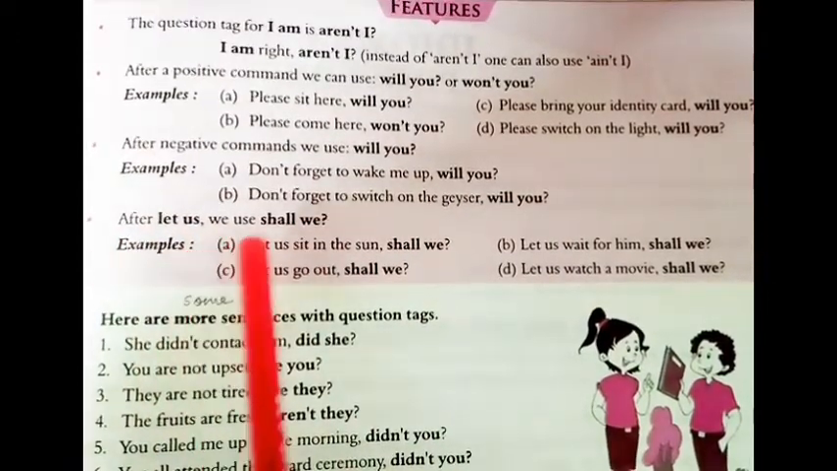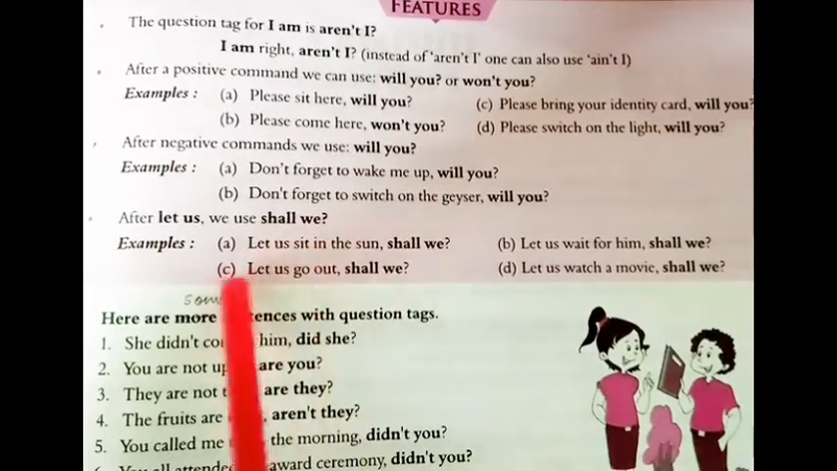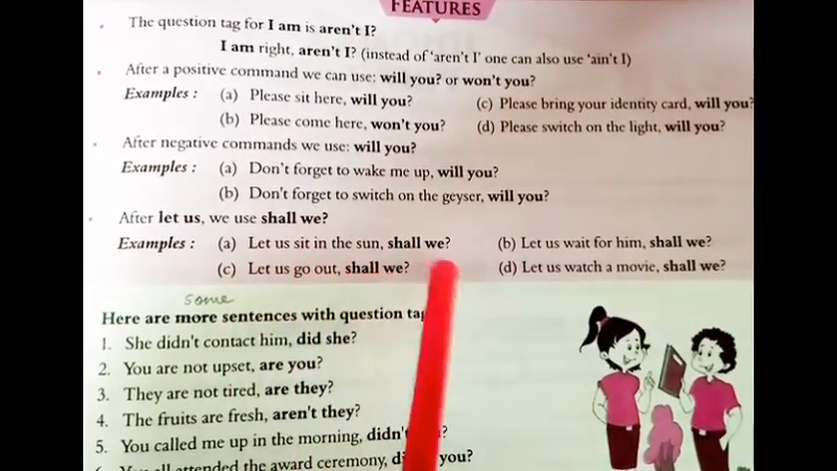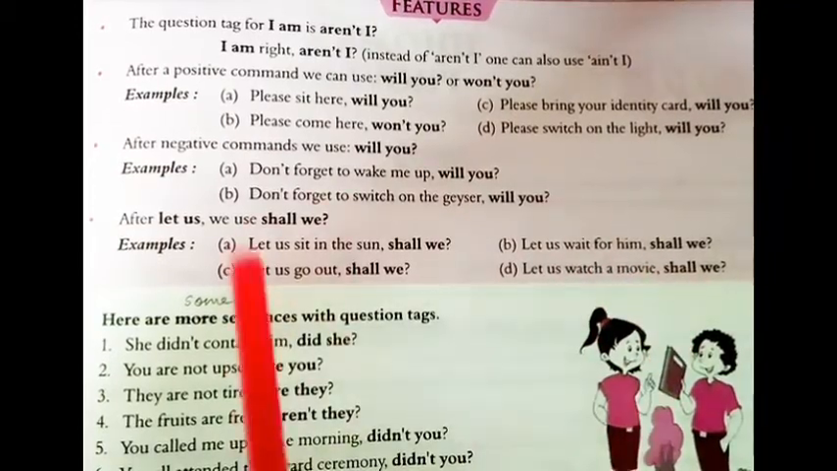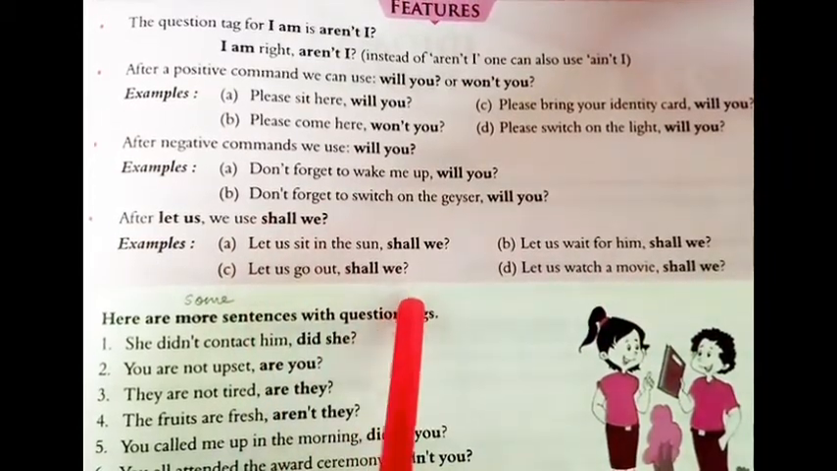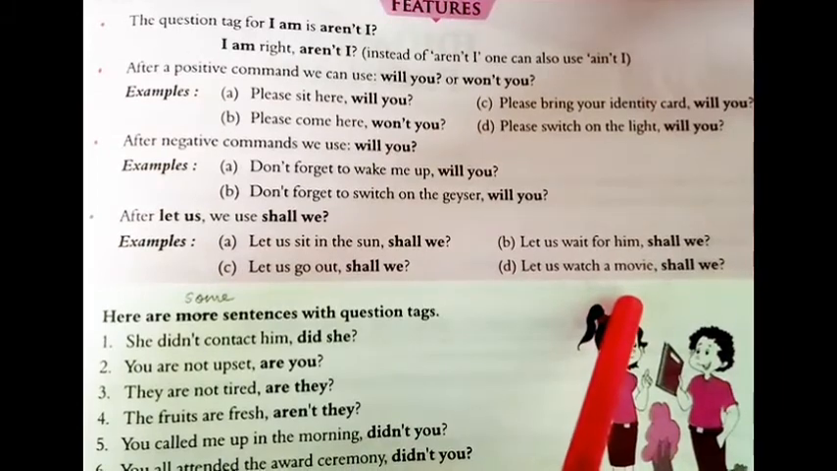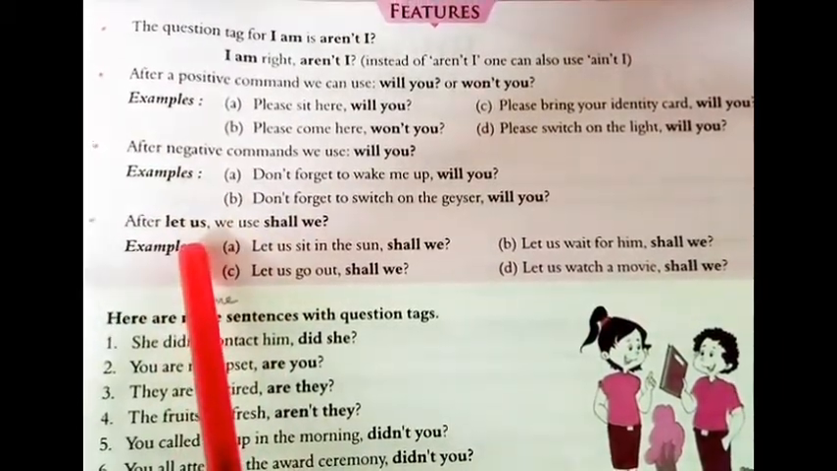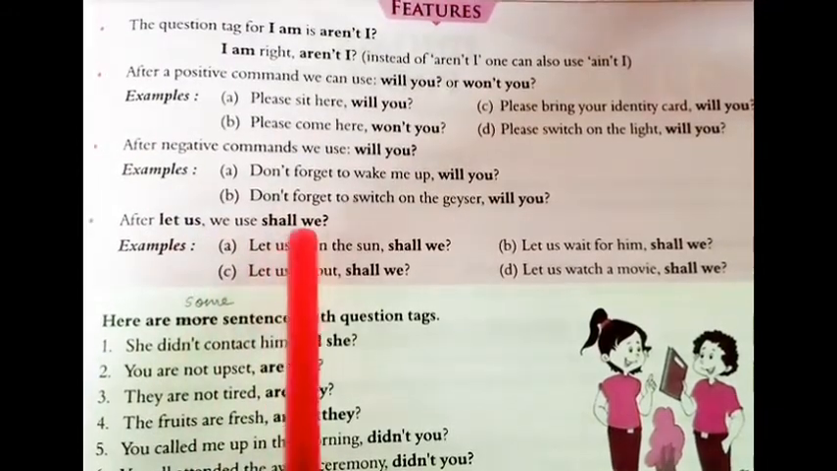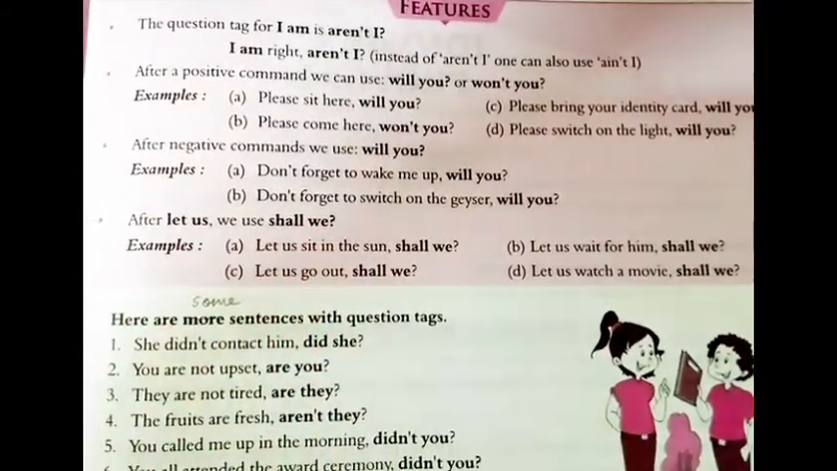After let us, we use shall we. Let us sit in the sun, shall we? Let us wait for him, shall we? Let us go out, shall we? Let us watch a movie, shall we? So, if the sentence begins with these words, let us, तो हमें क्या use करना है? We have to use shall we.